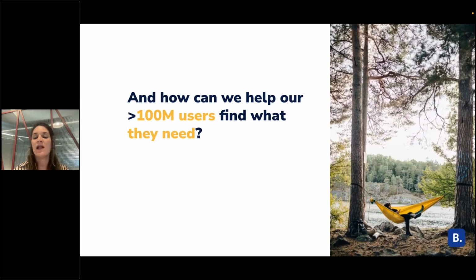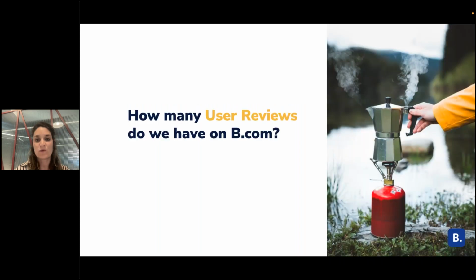And how can we help not just the James family, but also the over 100 million users that we have in Booking to find their needs? This is where this model comes into the picture. We have a lot of user reviews, and we can leverage them in order to find the needs and use them for different use cases that I will elaborate on next.